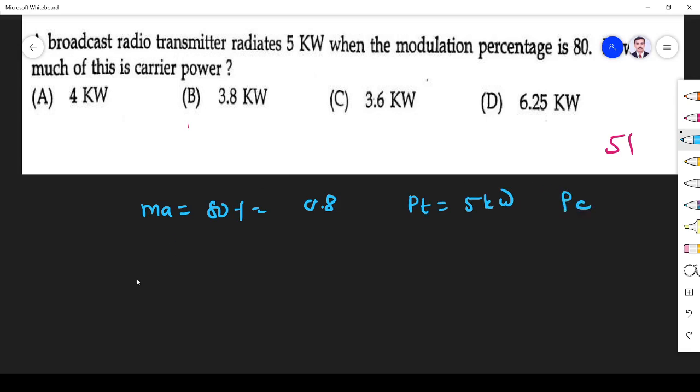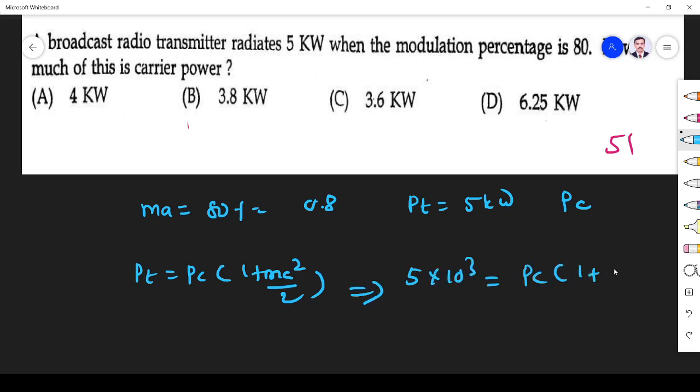AM modulation. So in AM modulation we know PT is equal to PC (1 plus MA squared by 2). PT is 5 into 10 power 3, kilowatts. PC I have to find, 1 plus MA is 0.8, squared by 2. If you simplify, what you get is 3.8 kilowatts. So the answer is PC is equal to 3.8 kilowatts. Option B is the correct answer.